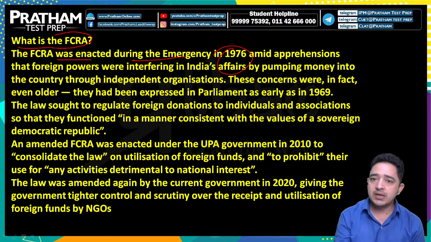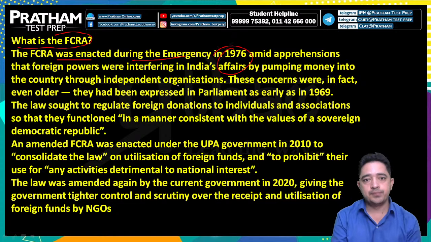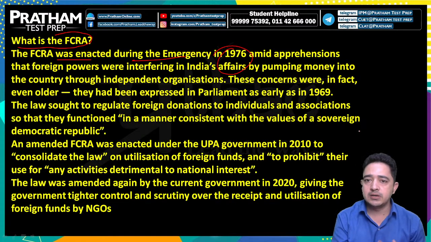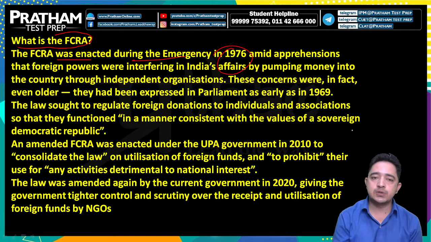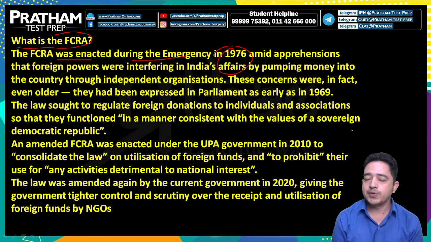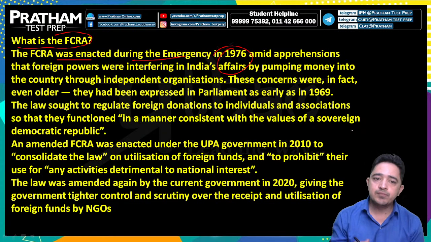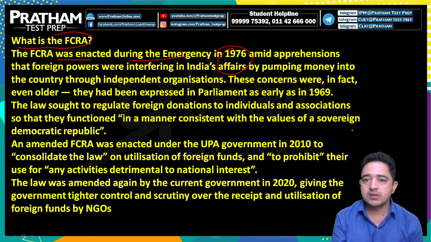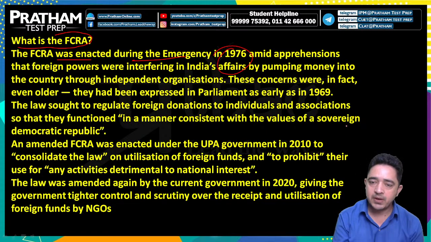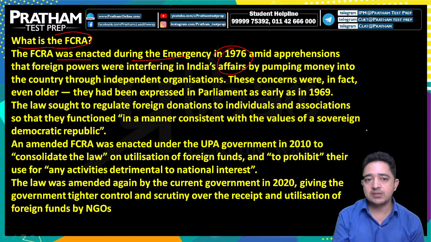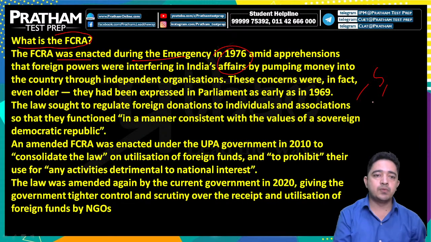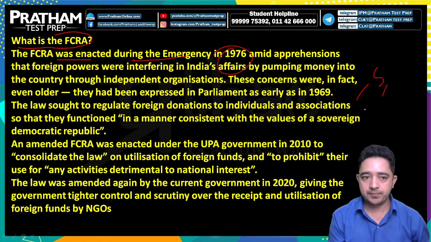But these concerns were in fact even older. They were expressed in Parliament in early 1969. The law sought to regulate foreign donations to individuals and associations so that they function in a manner consistent with the values of a sovereign democratic republic. As we can see, the words sovereign democratic republic are enshrined in our Preamble as well.